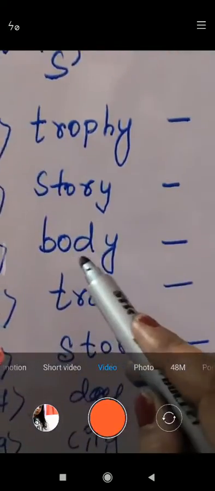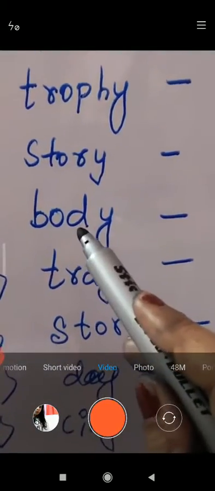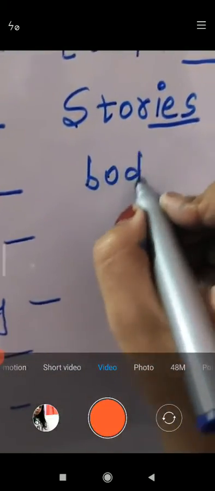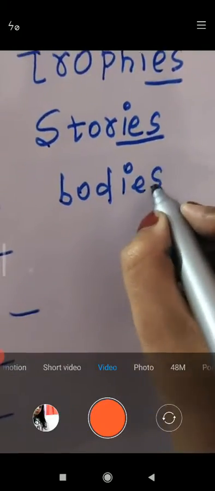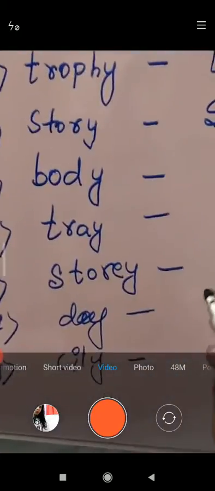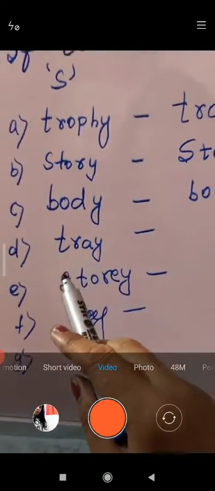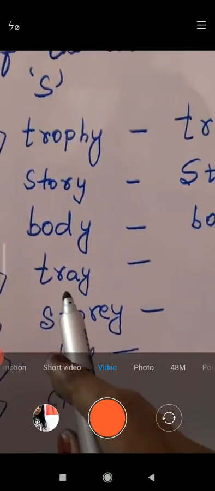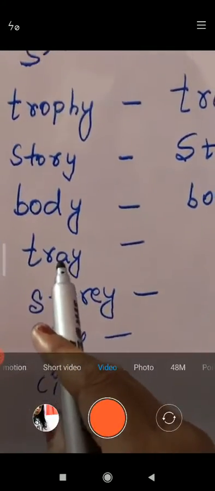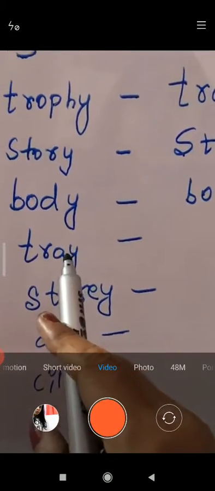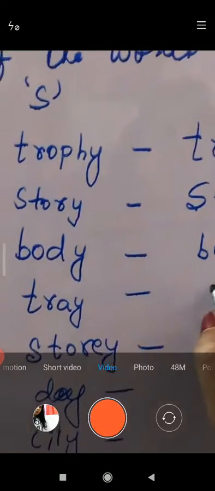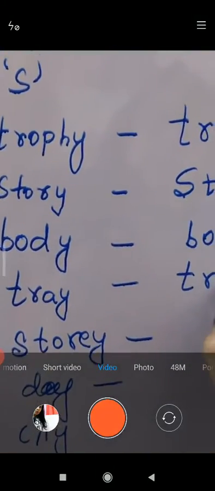Now body, B-O-D-Y, before Y, what is it? It is a consonant. D is a consonant. So in body also IES is added to make it plural. Okay. Now tray, T-R-A-Y, before Y is a vowel. If the word has a vowel before Y, what to do? You have to add only S. Here you have to add only S, then T-R-A-Y-S.